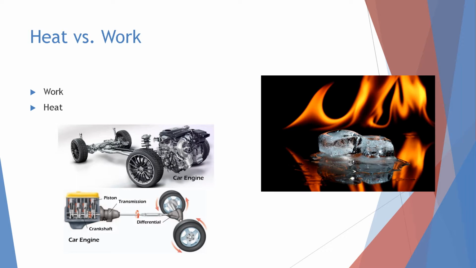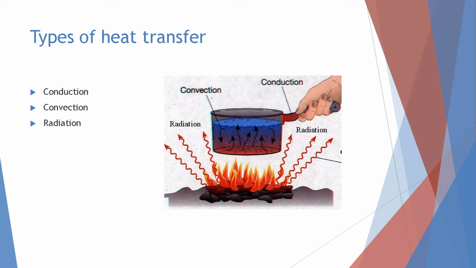Alright. So there are two ways that energy can flow, and that is work, which is taking internal chemical or potential energy and turning it into mechanical energy, which can then be used, or heat transfer, which I will go into in a little bit more depth. Alright, so there are three types of heat transfer. The first is conduction, second is convection, and lastly we have radiation.